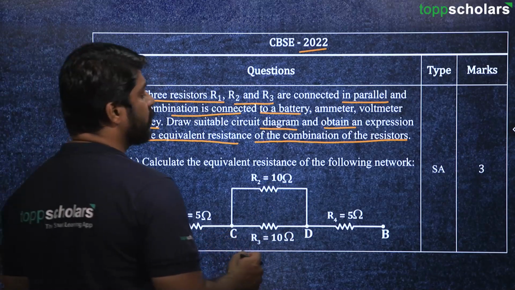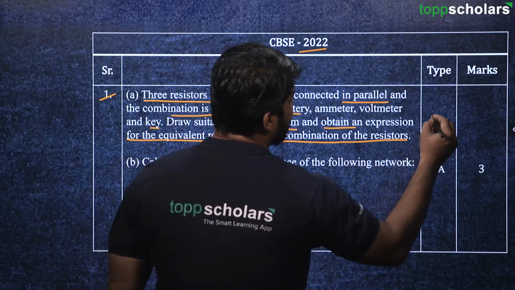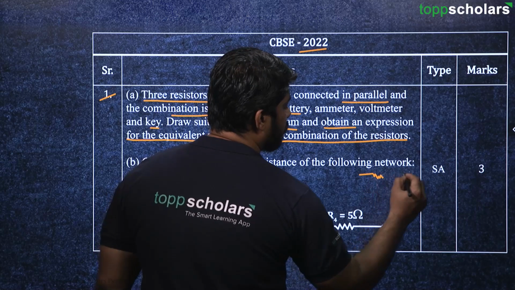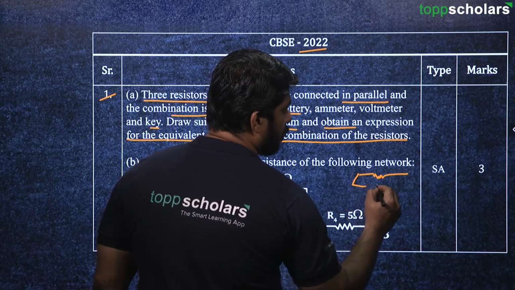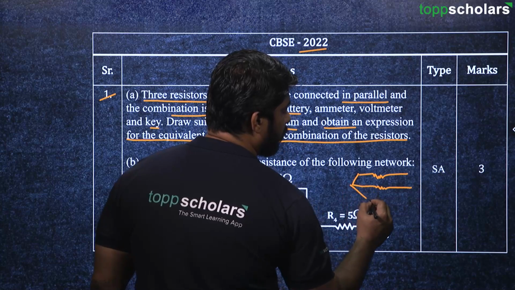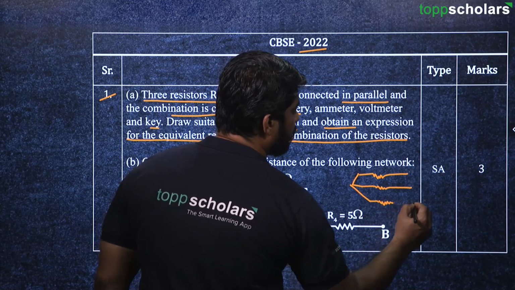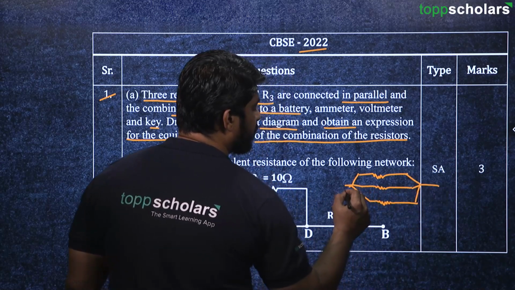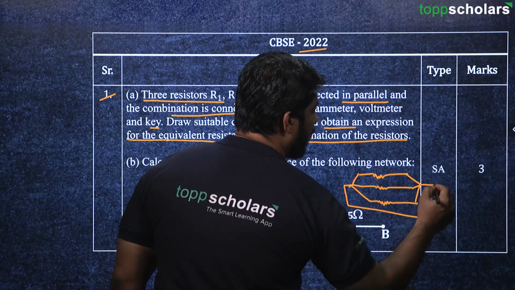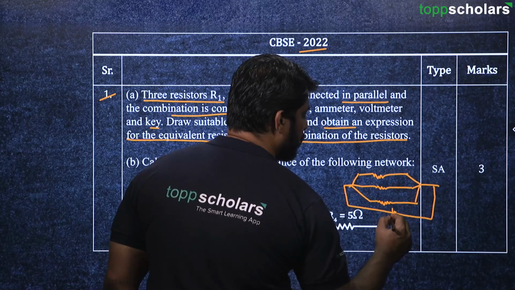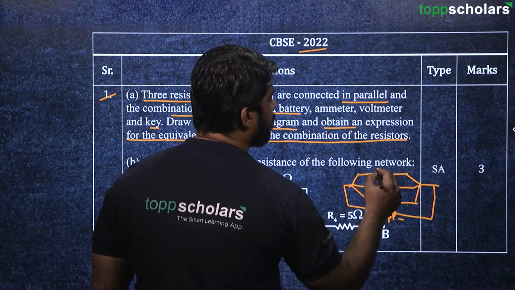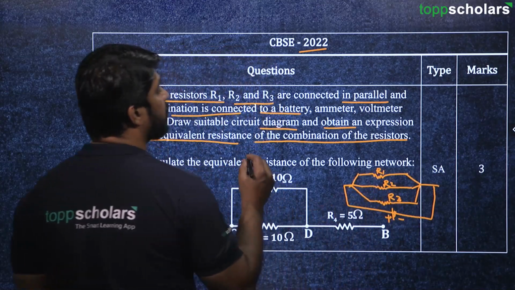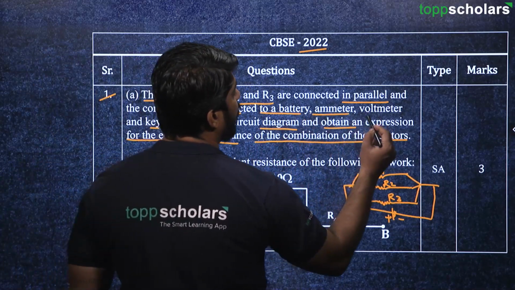Here we have to just draw three resistors R1, R2 and R3. Here we can draw R1, R2, then we have got R3. All these are connected in parallel and there is a battery which is connected here, positive and negative, and there is an ammeter and voltmeter.